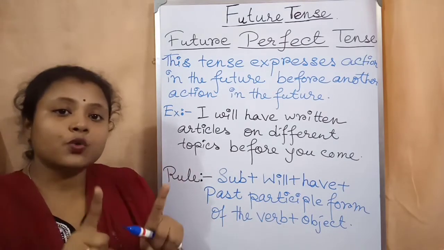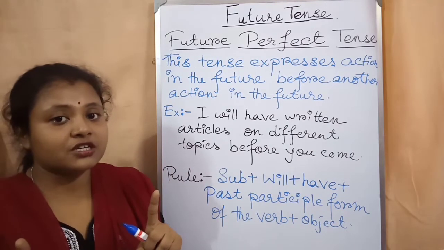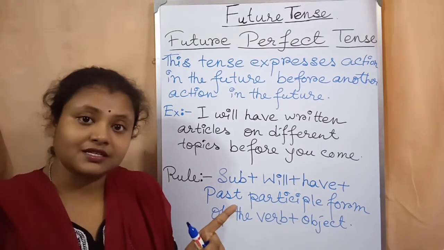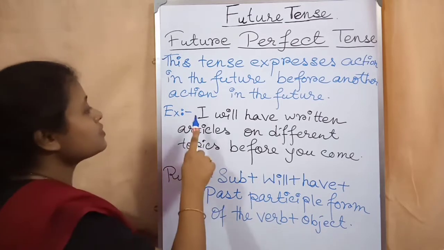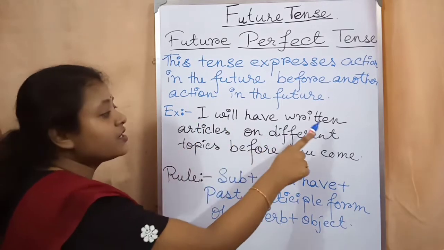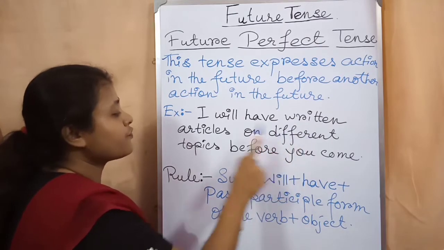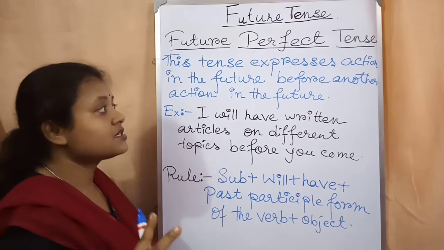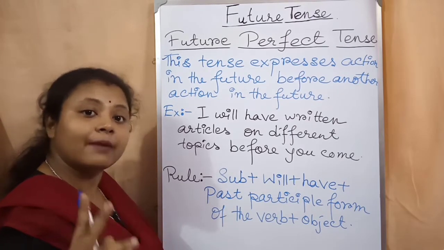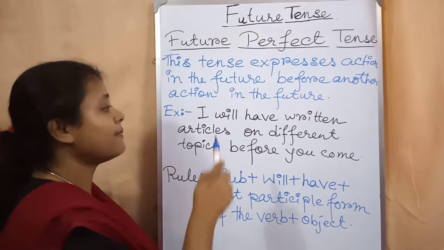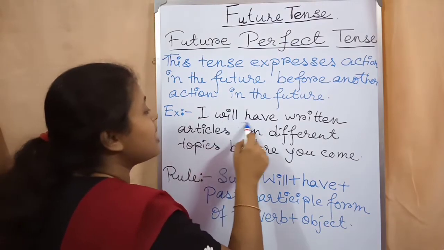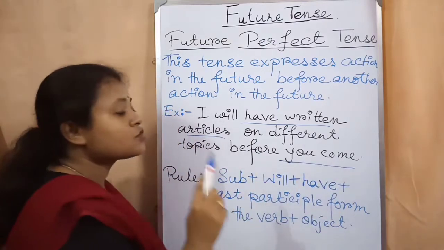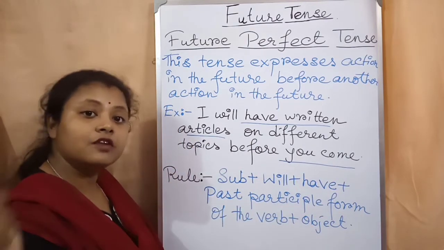So there will be two actions. For the first action, we will use future perfect tense. Okay, not for the second action. Okay, students. So here I will have written articles on different topics before you come. So here two actions that will happen in future. What are the two things that will happen? The first thing is I will have written articles before you come. So these two will happen in future.